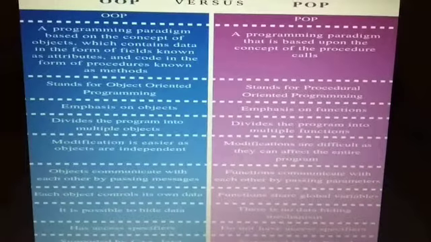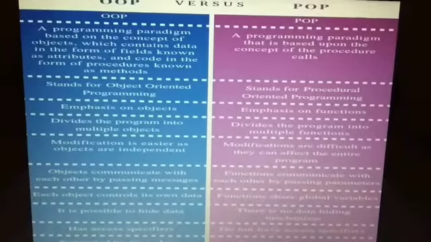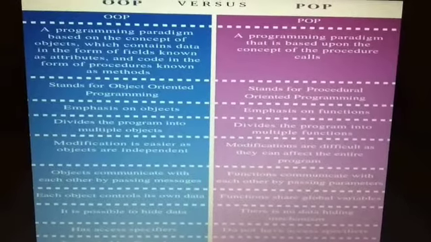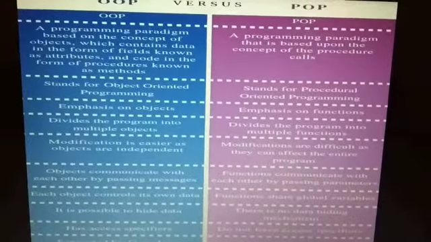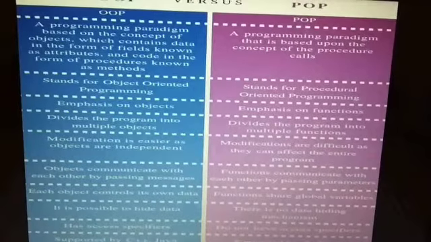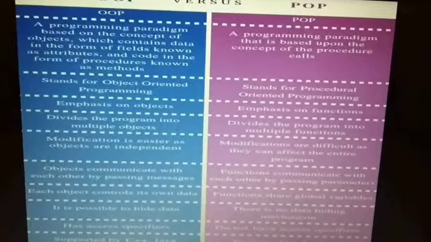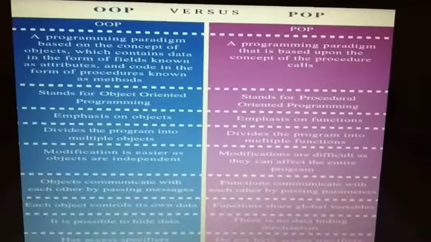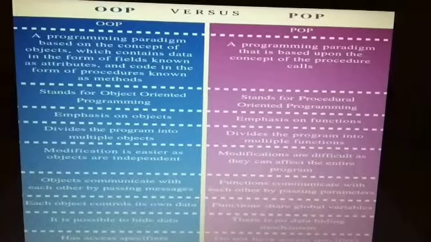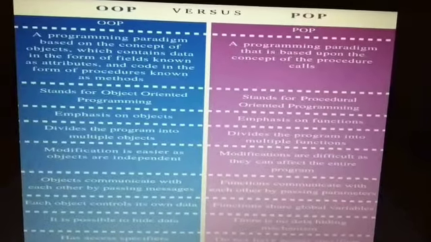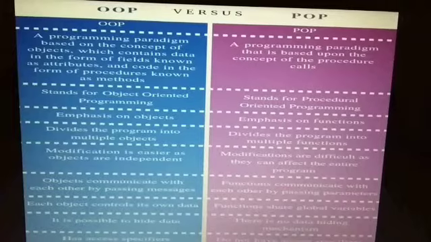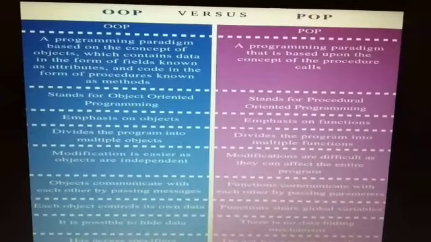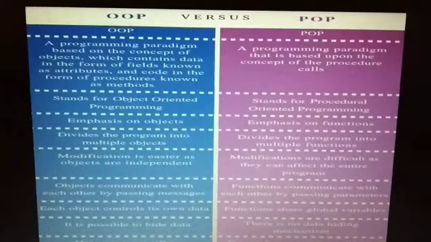Java is totally based on OOP, object-oriented programming. The languages before Java were based on procedure-oriented programming, or POP. So, what is the difference between OOP and POP? POP is based on functions and OOP is based on methods. OOP is based on objects. OOP divides the program into different objects and POP divides the program into different functions.